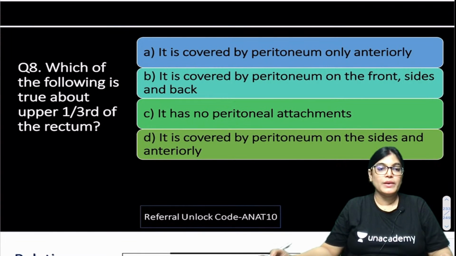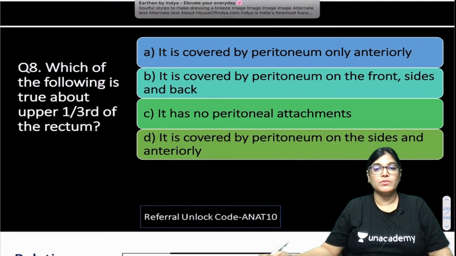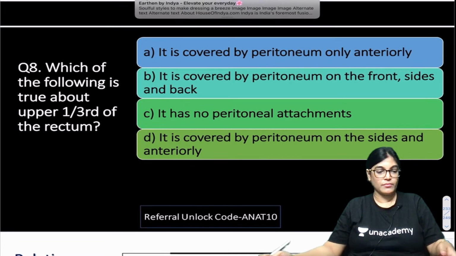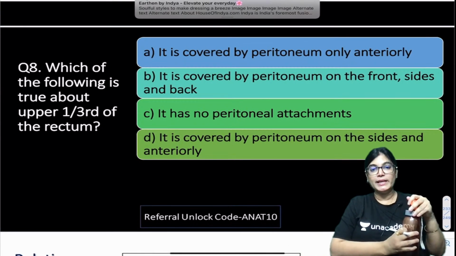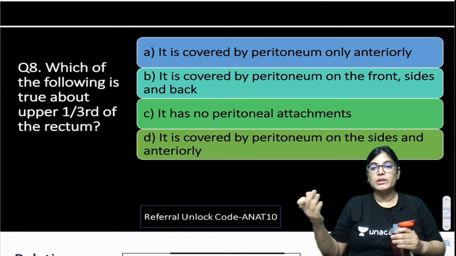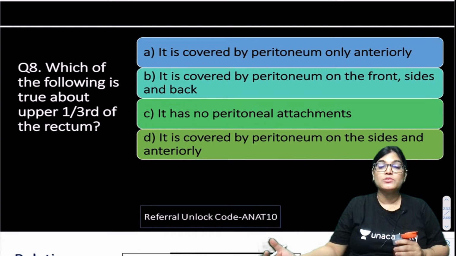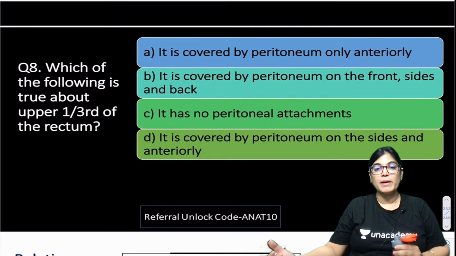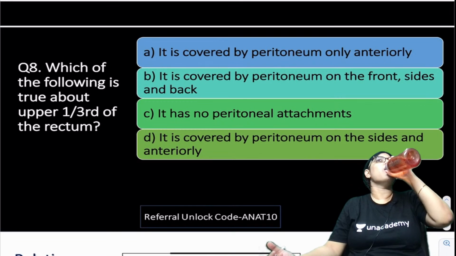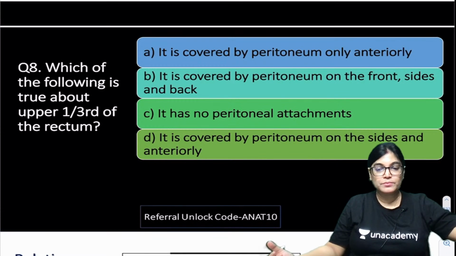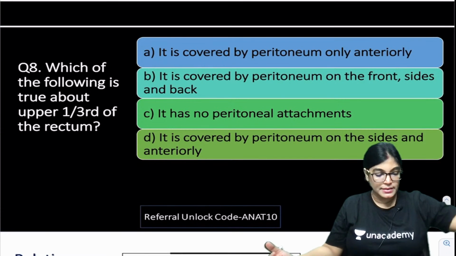Which of the following is true about upper 1/3 of the rectum? Which of the following is true about upper 1/3 of the rectum? So please mark it. Is it covered by peritoneum only anteriorly? It is covered by peritoneum on the front and sides and not the back. It has no peritoneal attachment. It is covered by peritoneum on the sides and anteriorly. So according to you, which is the correct answer?